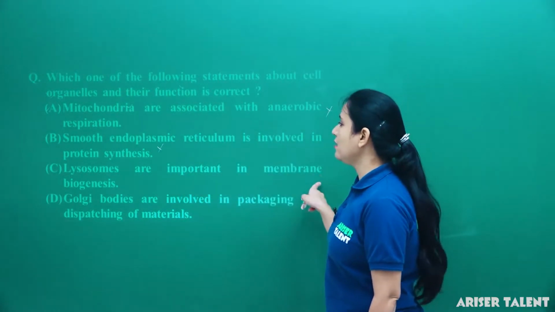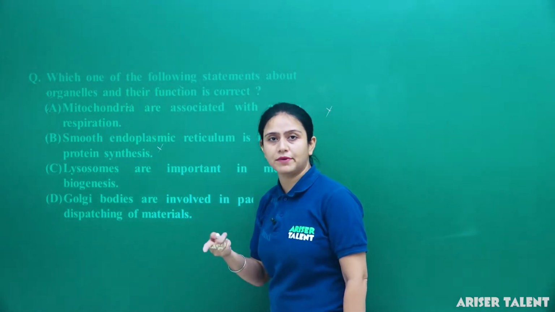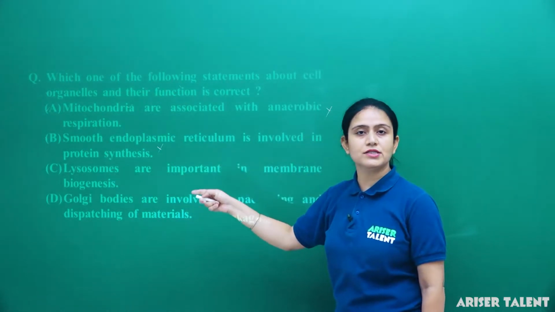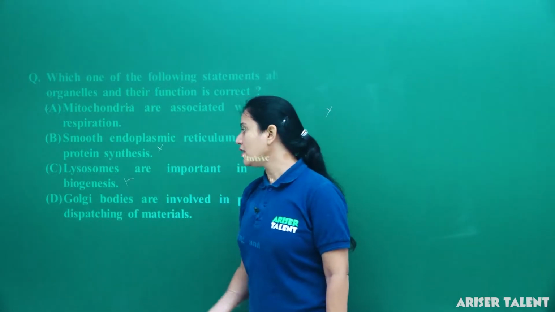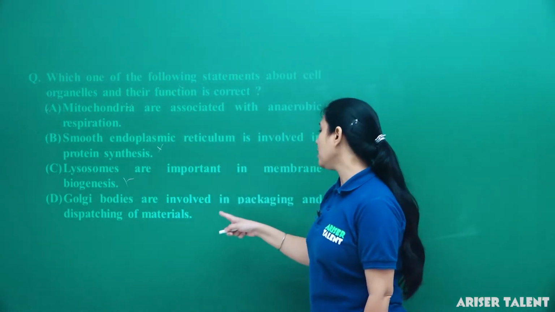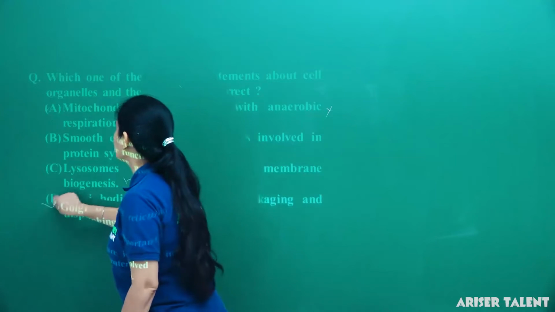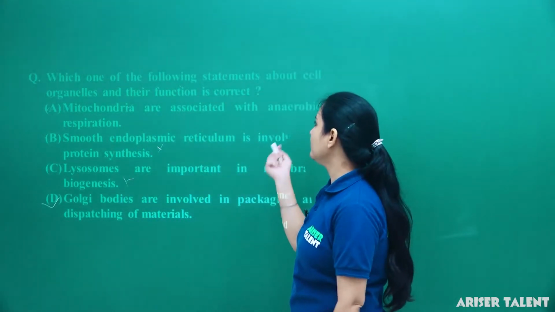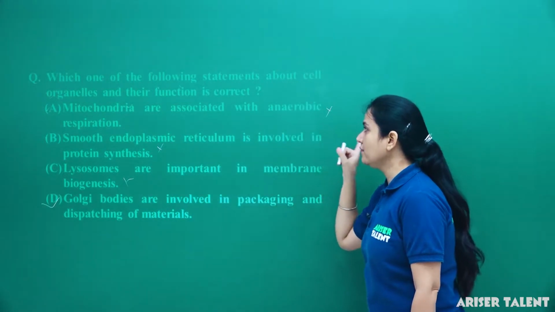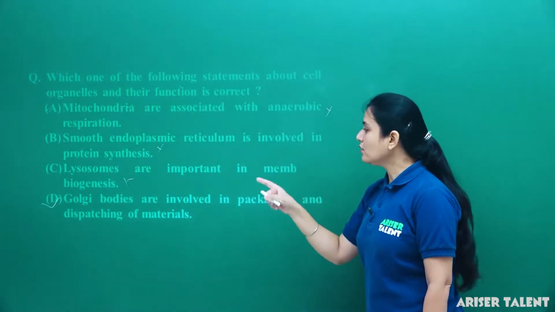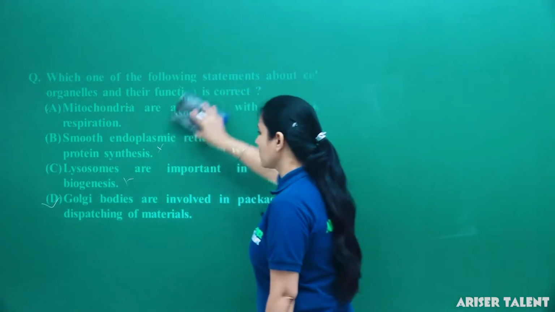Lysosomes are important in membrane biogenesis. Membrane biogenesis means the process of building the membrane. Lysosomes do not contain lipids or protein; they generally contain digestive enzymes, so they cannot help in membrane biogenesis. Next, Golgi bodies are involved in packaging and dispatching of material. That is very true. So option D is the correct answer: Golgi bodies are involved in packaging and dispatching of materials. Option D.